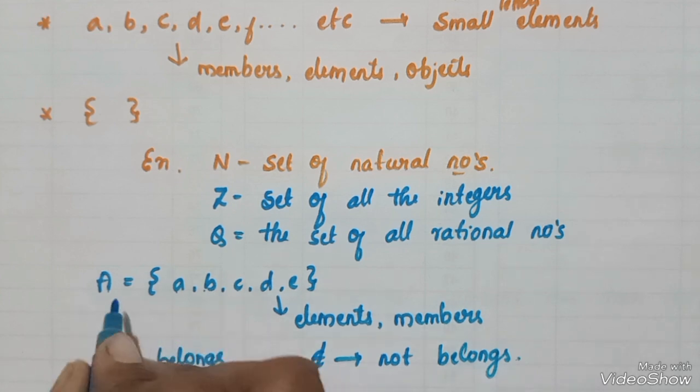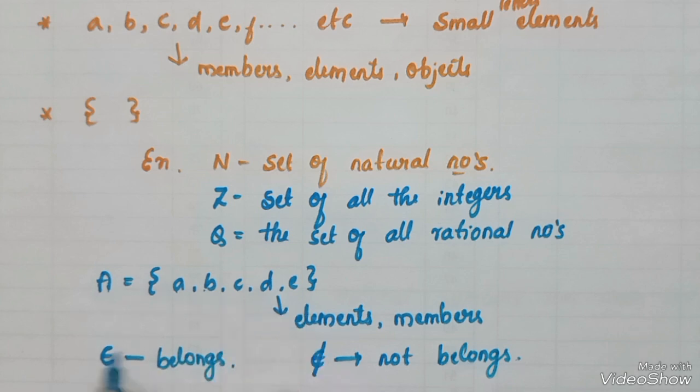Here I am taking this example. This symbol means belongs.